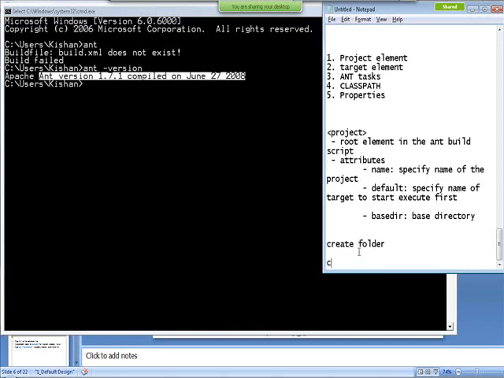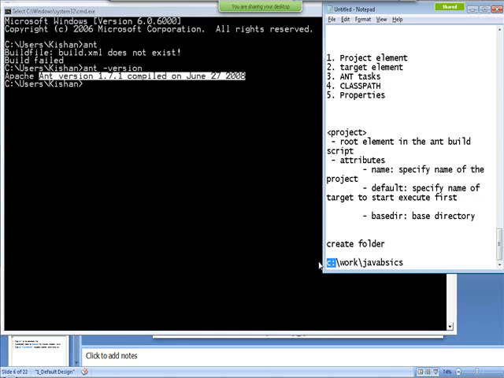I cannot pass the parent folder something like this: C, work, Java basics. I cannot create a folder like this. Why? Because this works only in Windows, but in Linux it doesn't work, because Linux doesn't have a C drive. It starts with the slash as a home folder, right? So I cannot fully specify the folder paths like this.